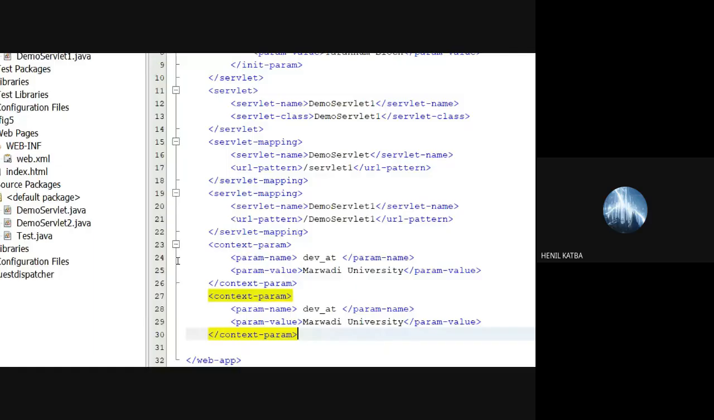So look at here in the web.xml, we have one parameter which is dev_add. We are adding one more parameter. Let us say default language, right? We'll say English. So this is going to save the two context parameters, and to read it we can go with the getInitParameterNames. It will give you the name and value.